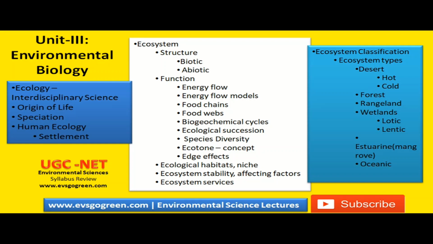So let's begin. Unit 3 deals with environmental biology. Unit 1 dealt with the fundamentals of environmental sciences. Unit 2 dealt with the fundamentals of environmental chemistry. And unit 3 deals with biology. So under biology, I have split it totally into 12 different modules.